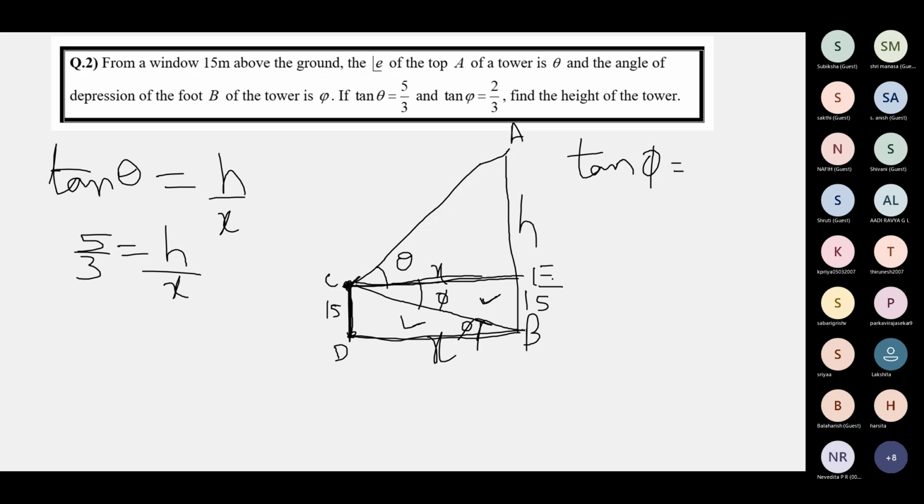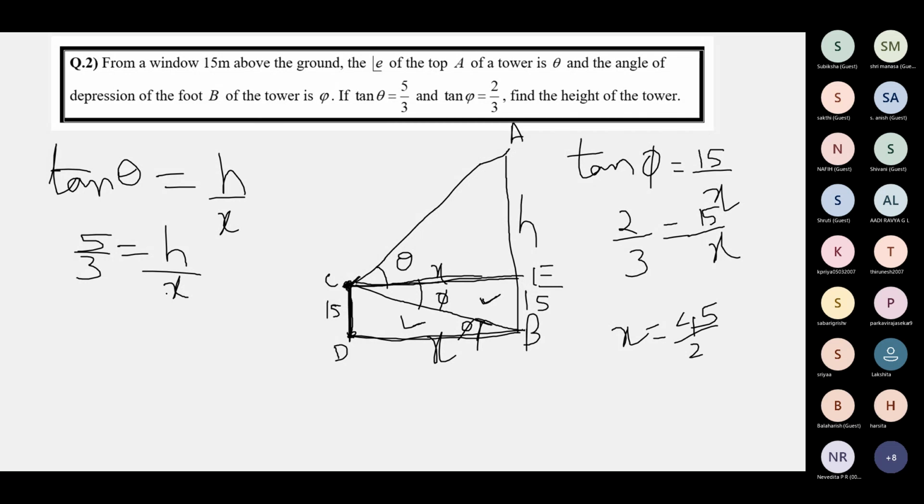What's tan phi? Opposite, 15. 15 by x. Adjacent, x. And what's the value of tan phi given? 2/3. So 2/3 is equal to 15 by x. So you get x is equal to 45/2.